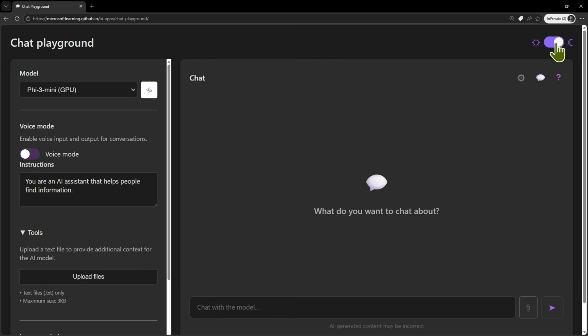Here you can change to a darker mode if you prefer. I prefer darker mode, so I'm going to put it in darker mode. As you can see, we have a playground that looks like the one you're going to work with when you work with agents. We're going to start with a really basic prompt: what is expense management?